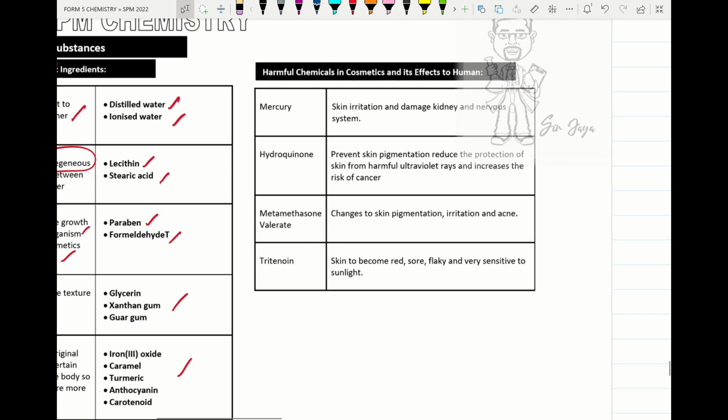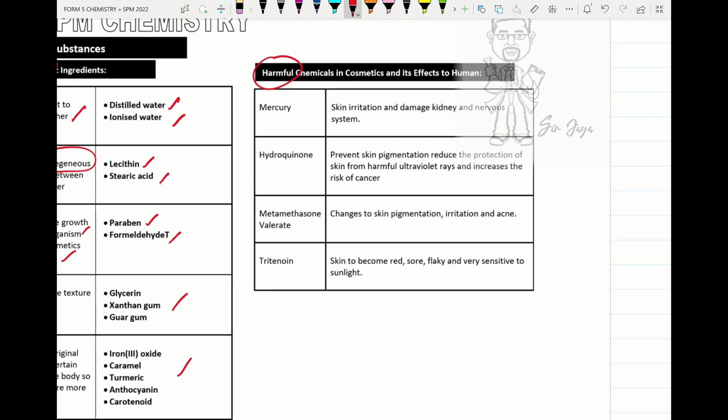Alright, so next one, please remember the harmful substance that is added in the cosmetics. So this is mercury, very important. This mercury can cause skin irritation, damage the skin, damage the kidney, and also the nervous system. The others please go through.